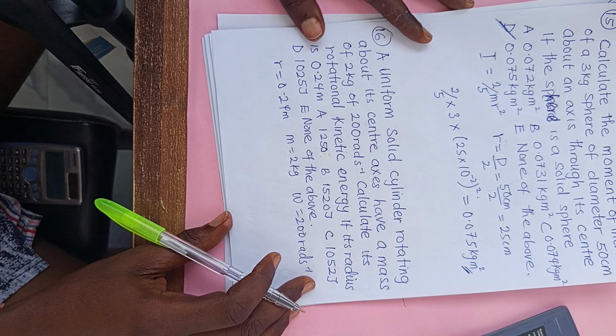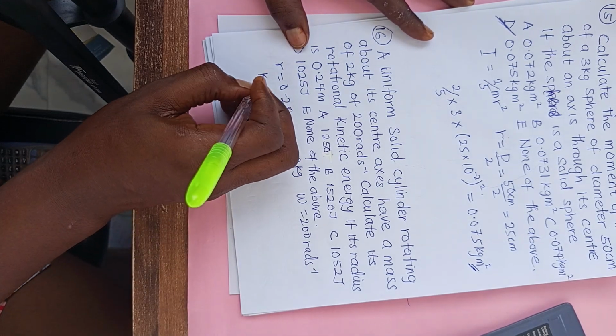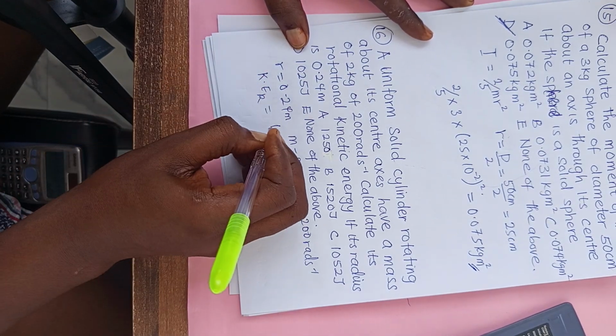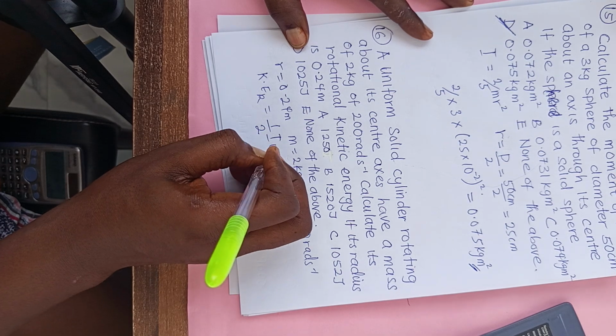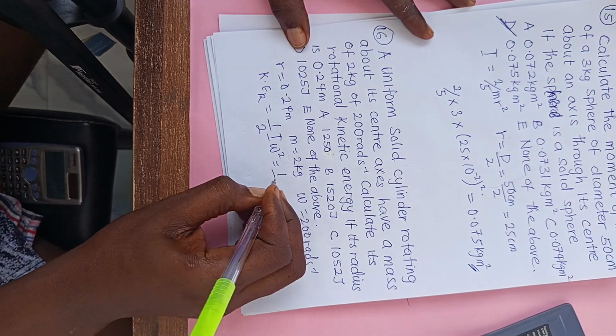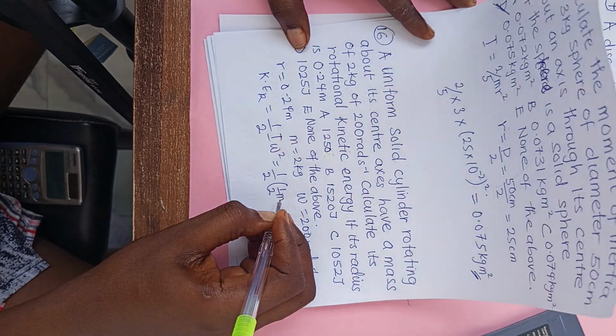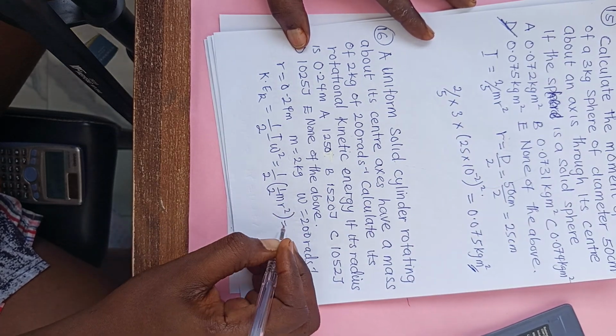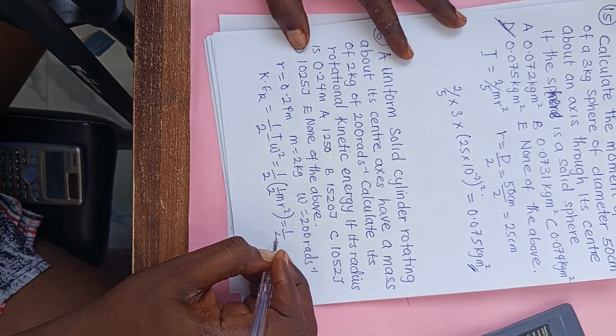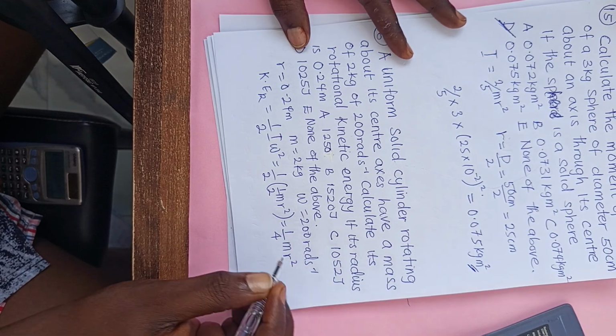Rotational kinetic energy is 1 over 2 I omega square. For a solid cylinder, I is 1 over 2 mr square, so this becomes 1 over 4 mr square.